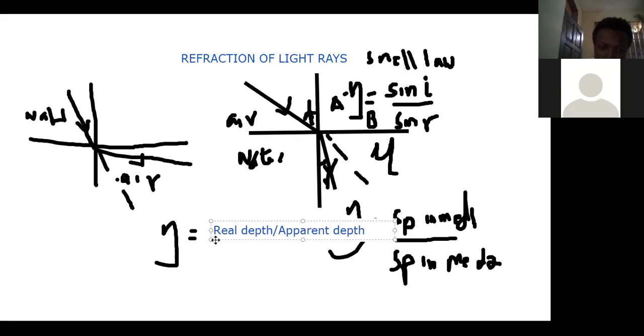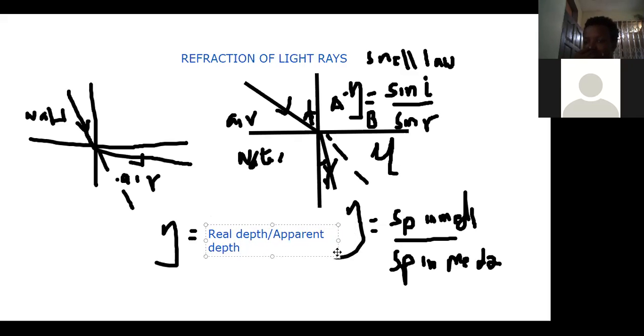So refractive index, we can consider them in terms of three distinct formulas. The formula number one is Snell's law, which is the ratio of the sine of angle of incidence in one medium all over that of angle of refraction in another medium. So sine I all over sine R. When you are given a question and the question is in angles, that's what we are going to use.